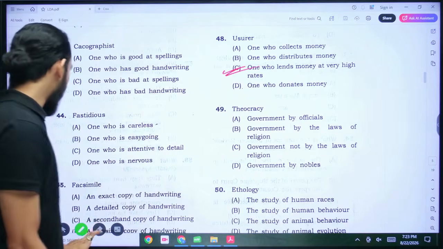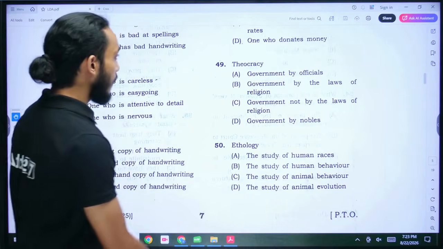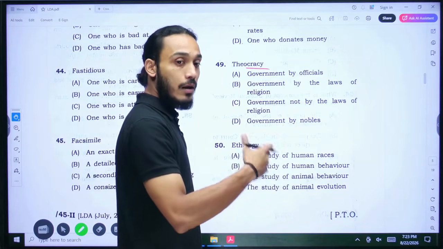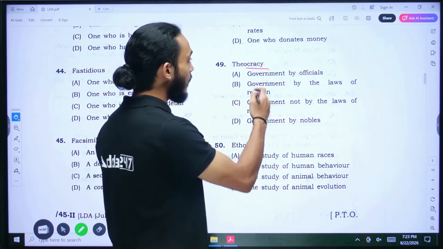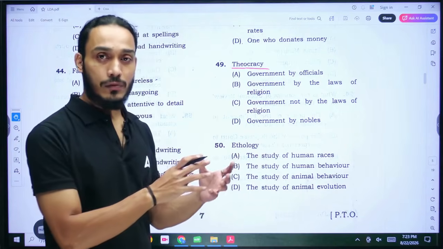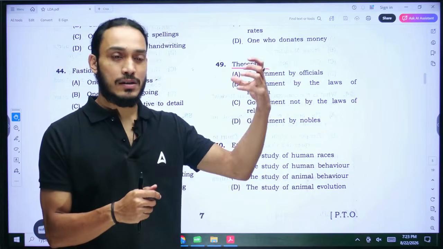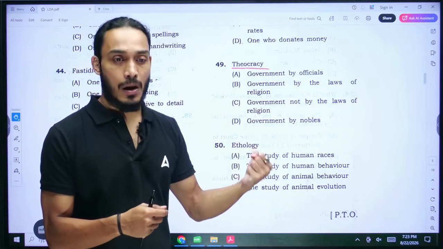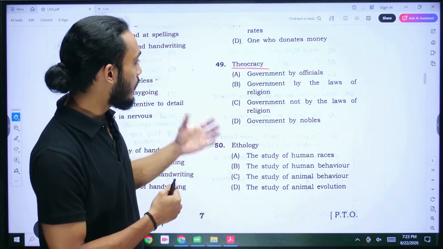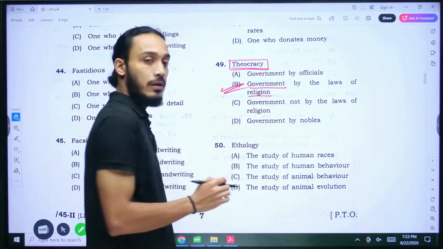For the final two questions, I'll be providing the answers and that will wrap up our session today. Theocracy. All right. Cracy is related to governing, to a government, like democracy and monarchy, right? Theo is related to God or religion. So what is a theocracy? You can combine the meanings of these two words and you get the idea. Theocracy is basically a government that believes that some form of God is the supreme power. So the correct answer here would be government by the laws of religion. Religion and government, both of these words are combined in theocracy.